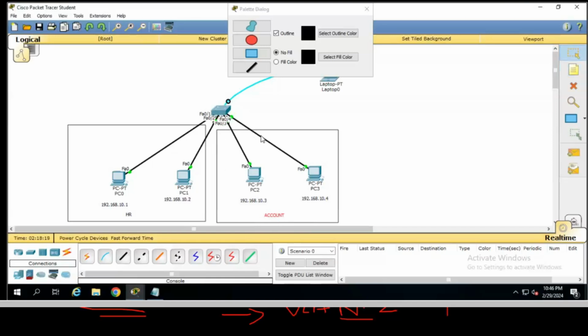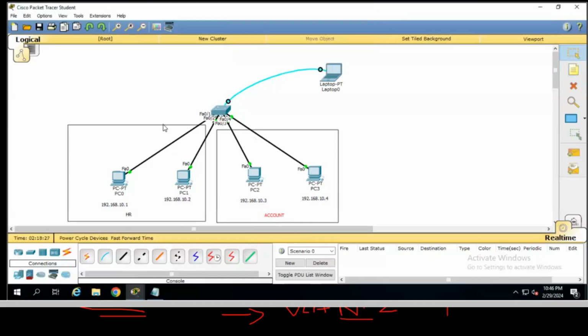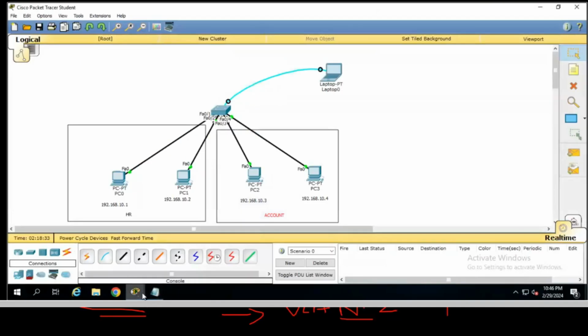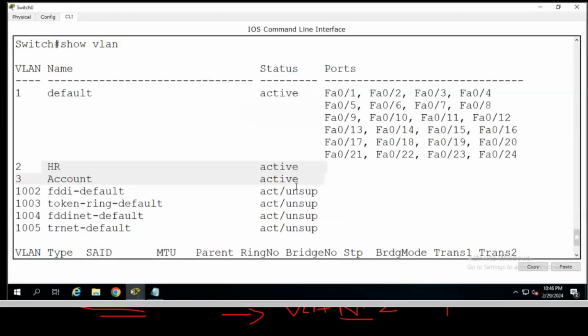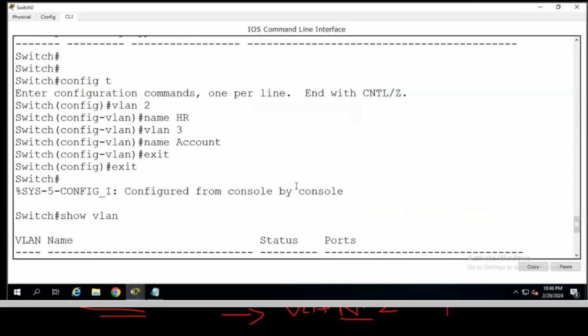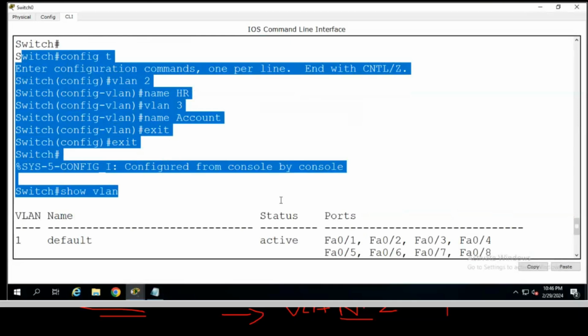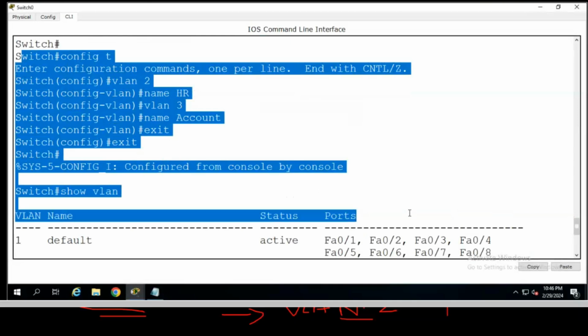Now, the first thing is to try to create the VLAN on your machine. Then we will see how we can add ports to the VLAN. The command is this. Let me write the command. Or I think there is no need to write the command. You can see here, all the commands are together.